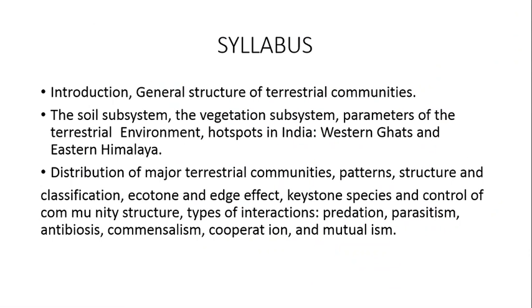But first we'll deal with the syllabus of terrestrial ecosystem subject, in which the first chapter is introduction and general structure of terrestrial community. Then the second chapter deals with the soil subsystem, vegetation subsystem, and the parameters that control the whole terrestrial environment. Due to this change in environment in India, there are two major hotspots, that is Western Ghats and Eastern Himalayas. This topic is under the second chapter.